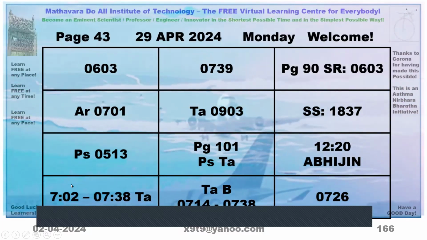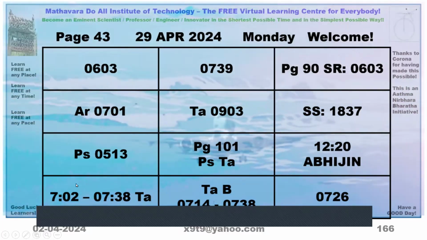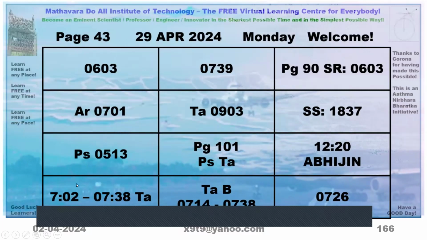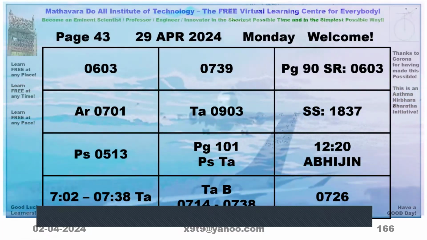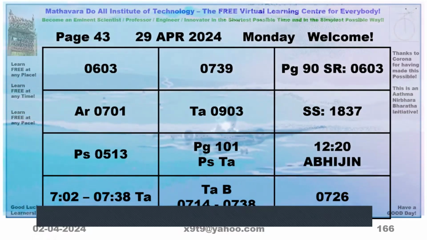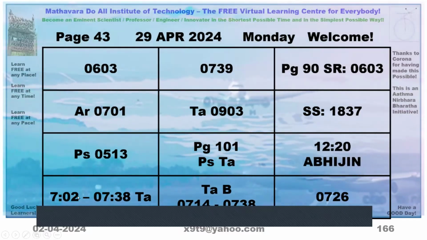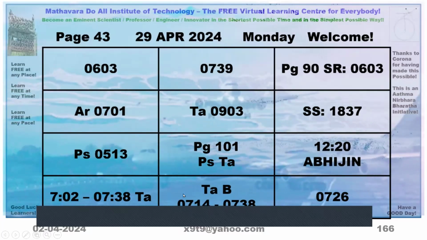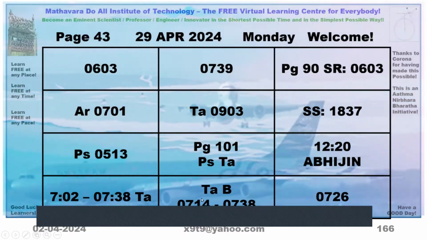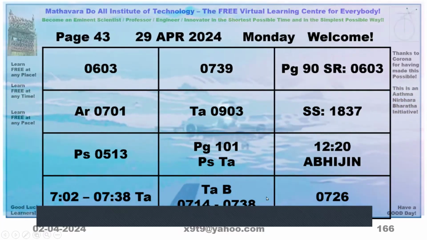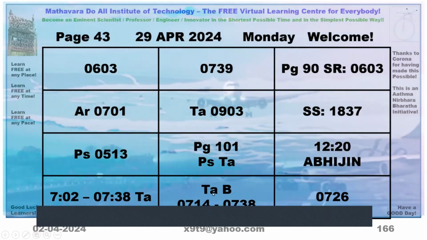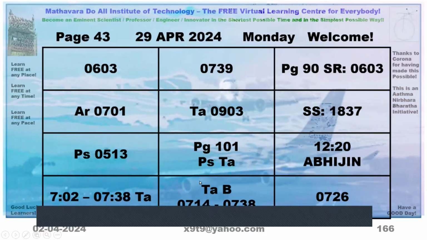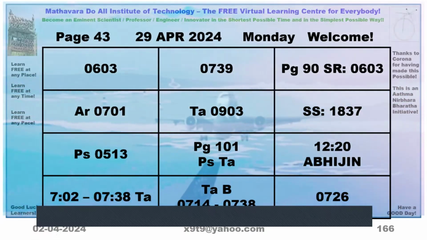But the starting point cannot be 7:02 because in the beginning of Vrushabha Lagna, 12 minutes are not auspicious. So if you add 12 here, it becomes 7:14. So 7:14 a.m. to 7:38 a.m. in the Vrushabha Lagna, we can fix a time for Muhurta.